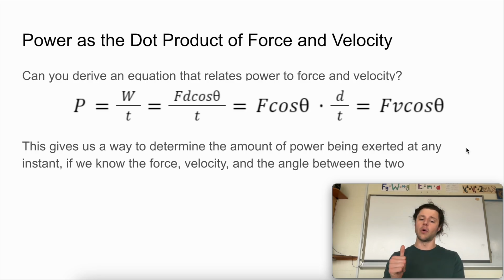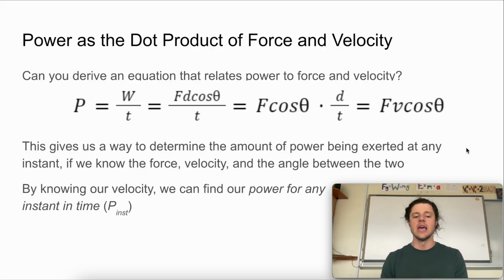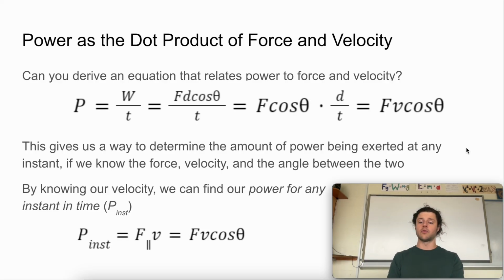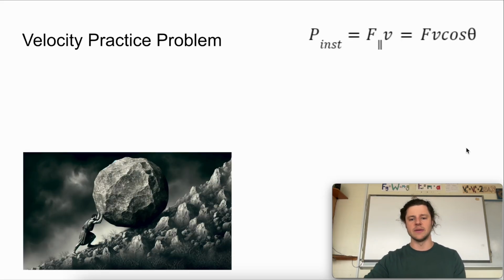And this gives us a way to determine the amount of power being exerted at any instant. If we know the force, the velocity, and the angle between those two vectors, then we can figure out our power at that instant in time, which we might abbreviate as P with a little subscript of instantaneous. And so we come up with this equation. We can formalize it as P instantaneous, or instantaneous power, equals the amount of force that's parallel to our velocity, or force times velocity times cosine theta. Again, that's the dot product of force and velocity.